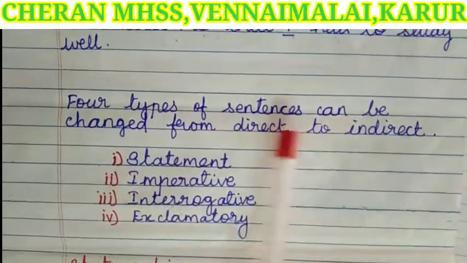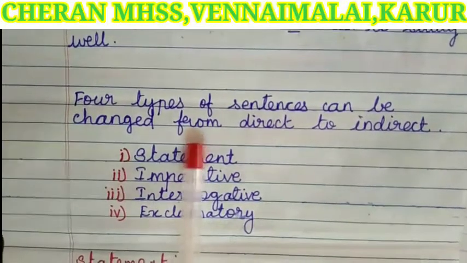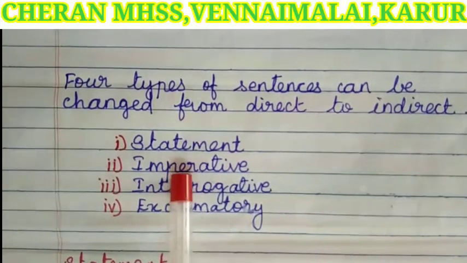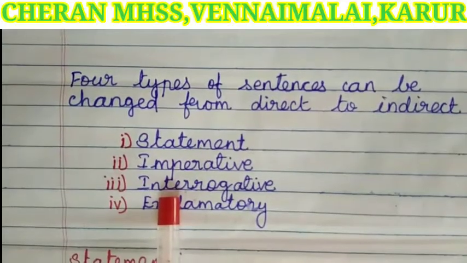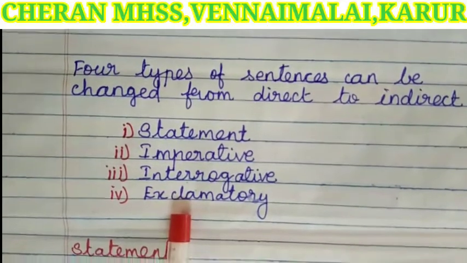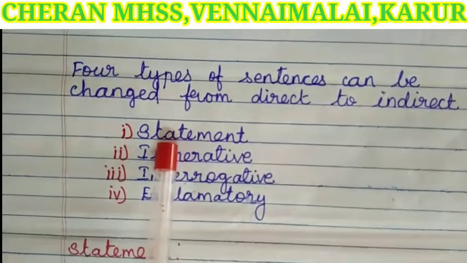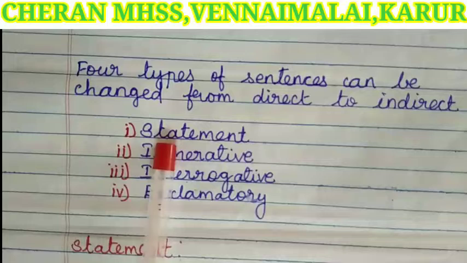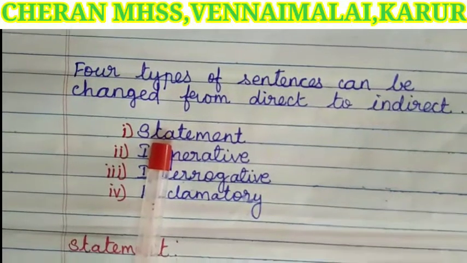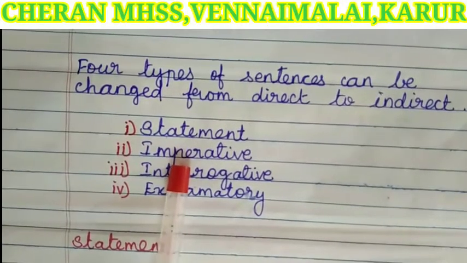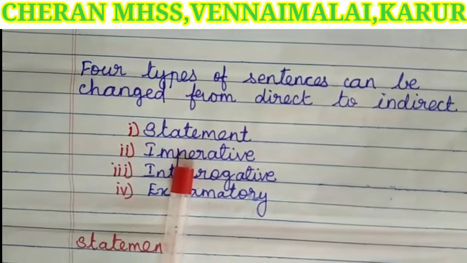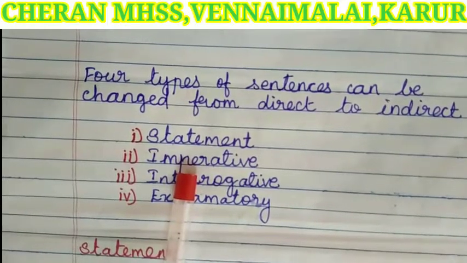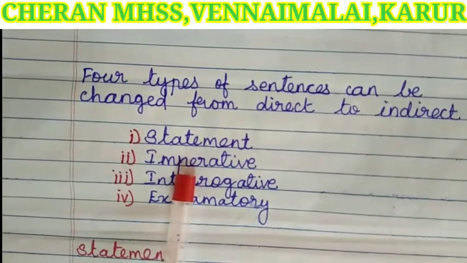Next, four types of sentences can be changed from direct to indirect. First one, statement. The next, imperative. Third one, interrogative. At last, exclamatory. Dear children, what is a statement? A sentence which gives complete meaning is called a statement. What is imperative? Imperative is a sentence which expresses a command, wish, advice, order, or request. These are called imperative sentences.